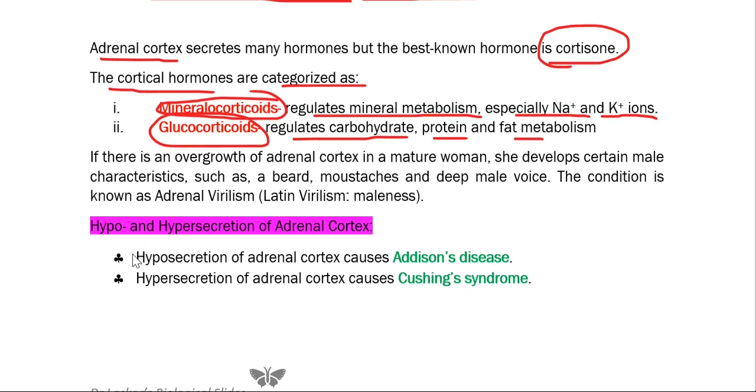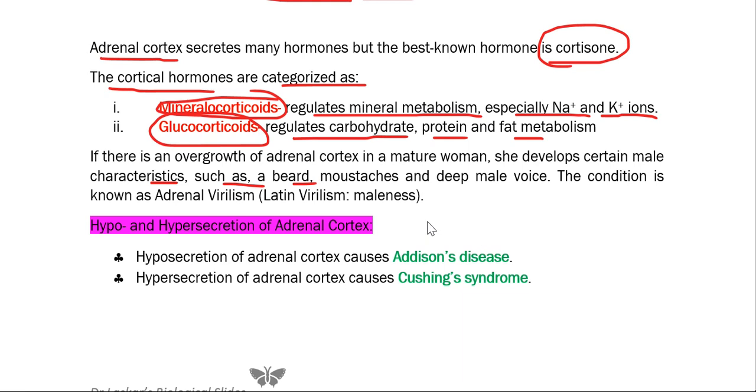If there is an overgrowth of the adrenal cortex in a mature woman, she develops certain male characteristics such as a beard and a deep male voice, and such a condition is known as adrenal virilism. Virilism is a Latin word, and the meaning of virilism is maleness. So in the female body, when maleness is generated, it is mainly due to the oversecretion or overgrowth of the adrenal cortex.